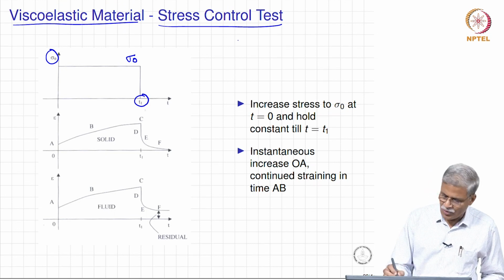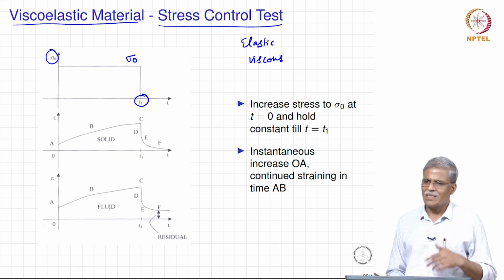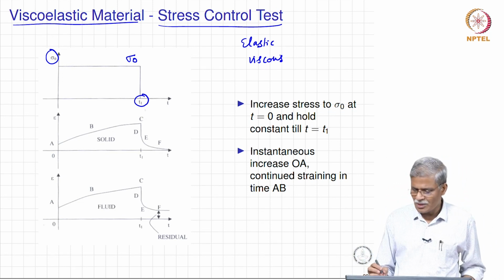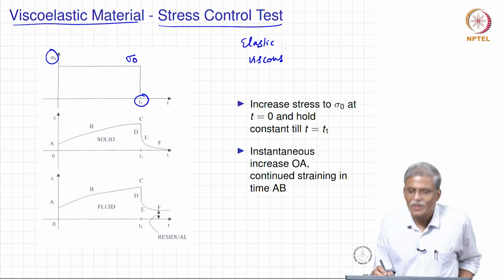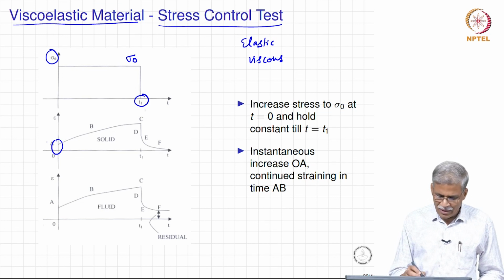Irrespective of whether it is a solid or a fluid, please understand that this is a combination of elastic and viscous, and as I mentioned in the earlier slide, this combination need not be additive. There is going to be an instantaneous jump OA here, and as the load is sustained, there is going to be a continuous deformation here.